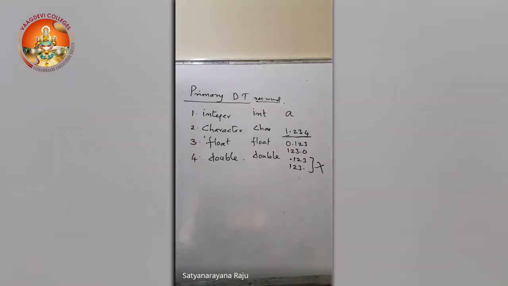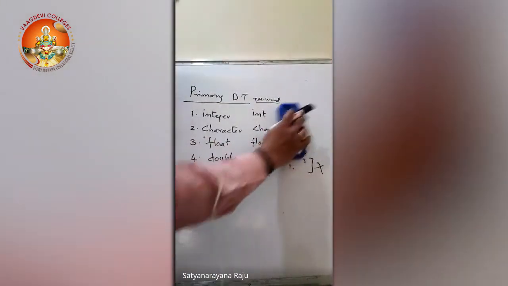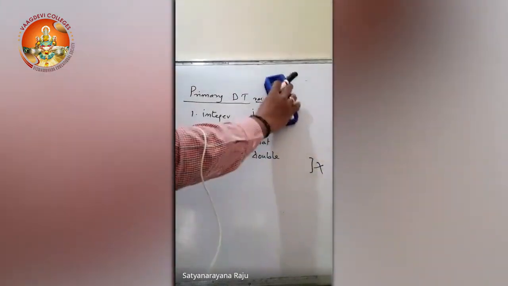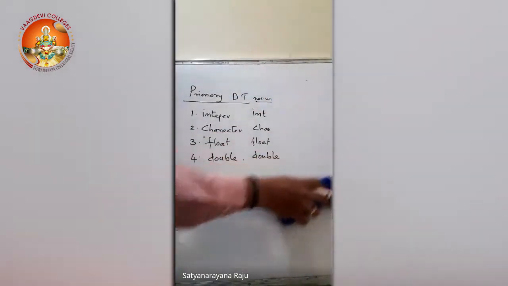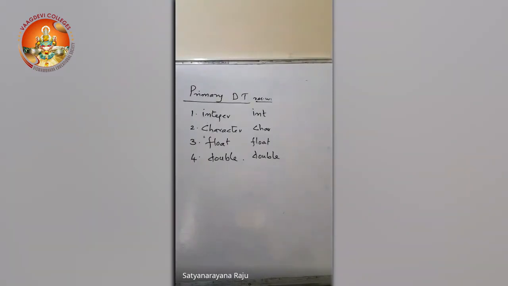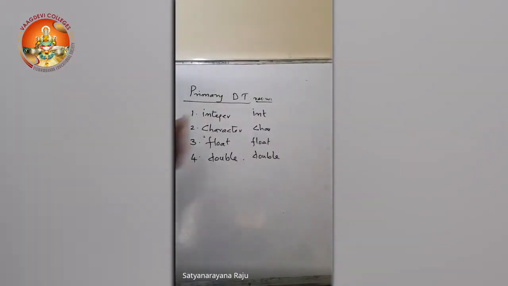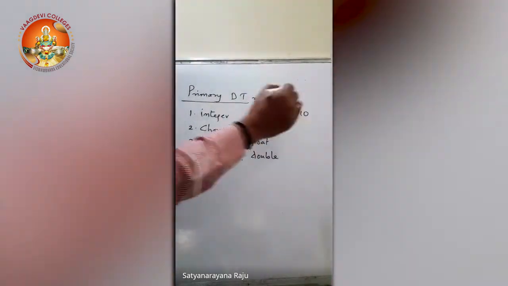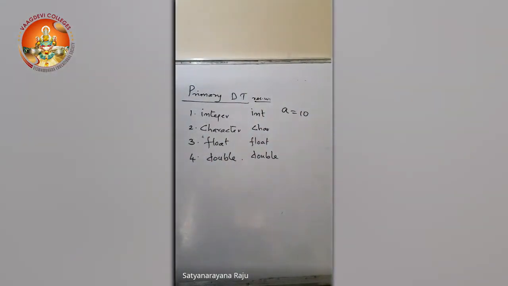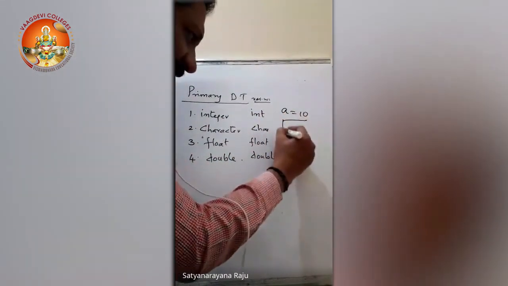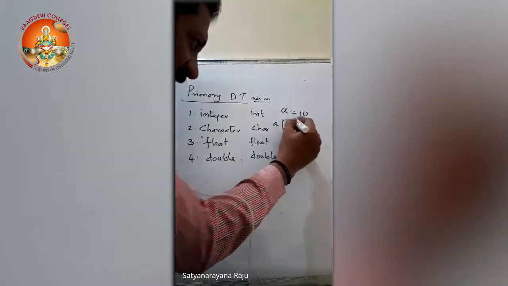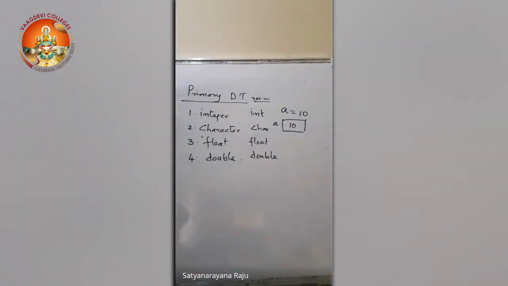These are the 4 fundamental data types. Now, coming to the memory allocations here. By using these data types, we are going to show the type of the data. Every data type will occupy some memory space. Suppose I say a equals 10, what does it mean? 10 is stored in a space whose name is a, or a is allocated some space, and in that space 10 is accommodated, stored, right?